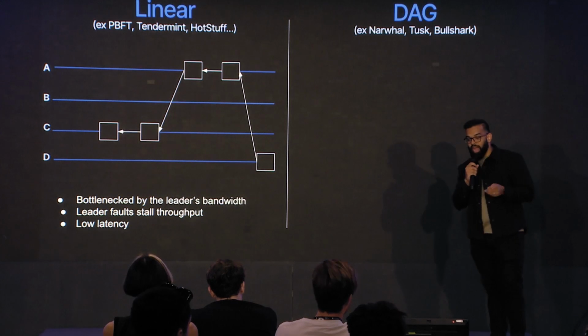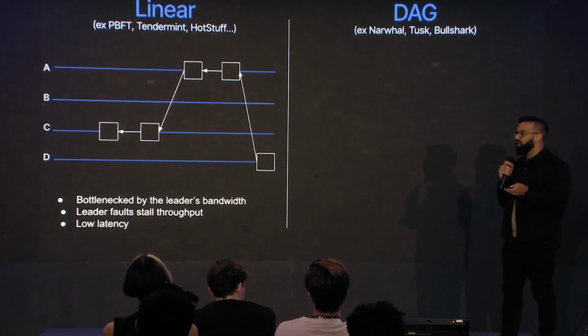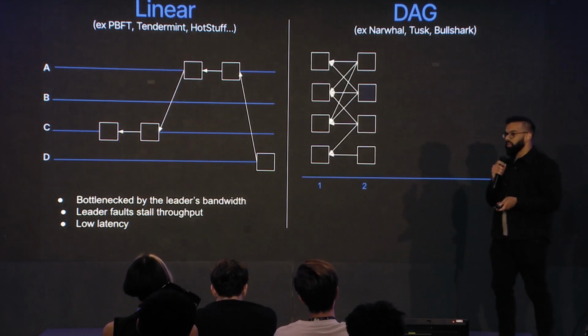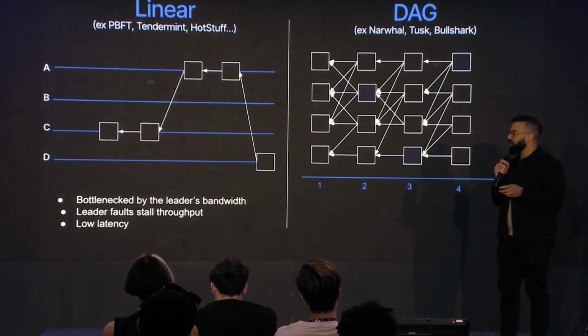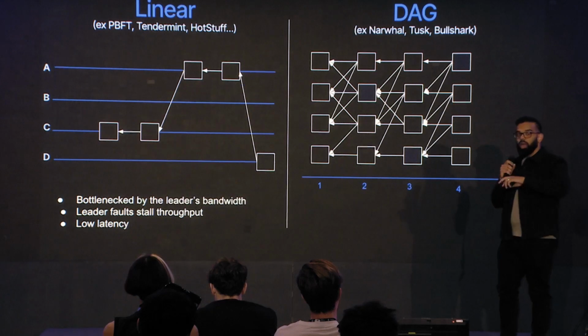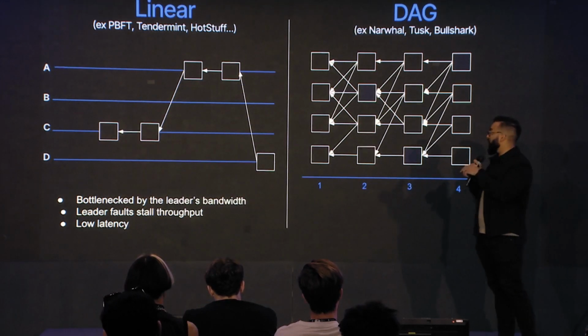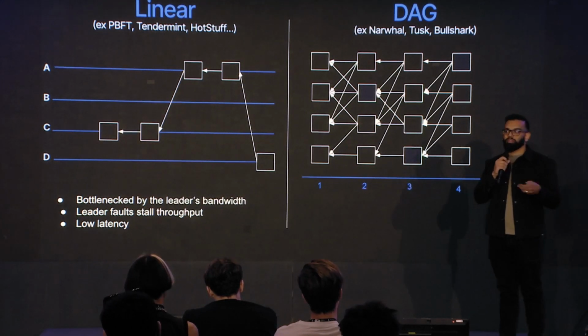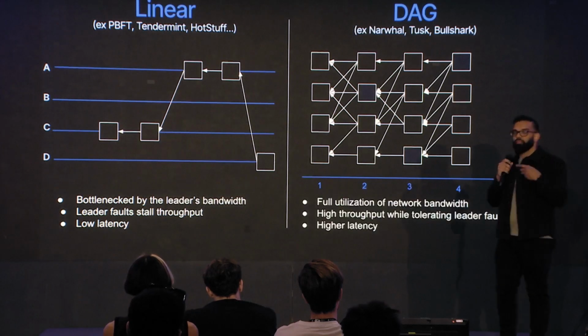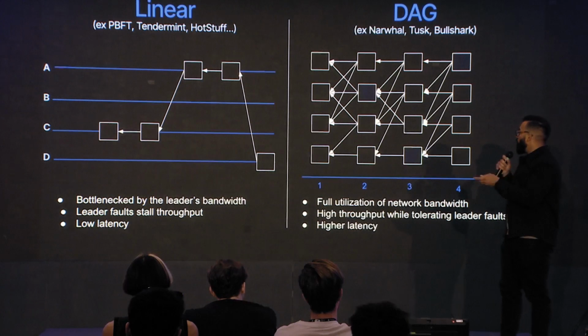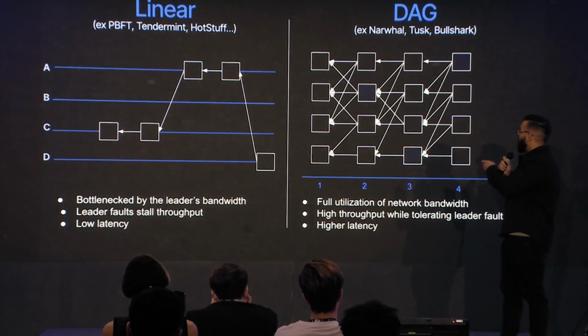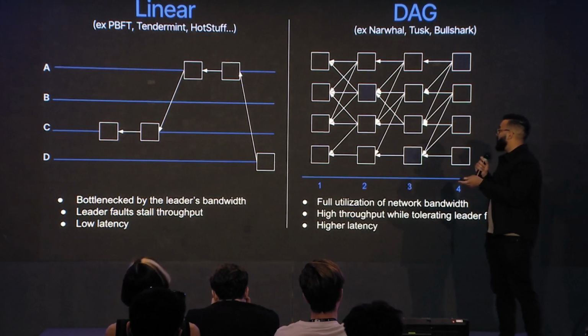Then we have the DAG-based protocols. A DAG is a directed acyclic graph, and what we're building here is a leaderless DAG. All of the nodes in the network are able to propose blocks. What does this allow? It allows us to fully utilize our network bandwidth, which is great, because now all the network is sharing its resources evenly.